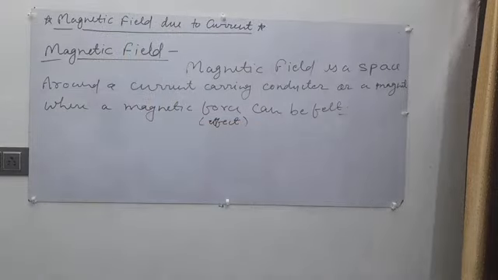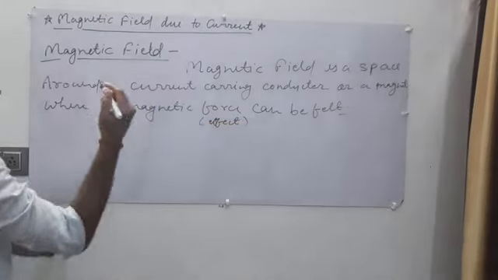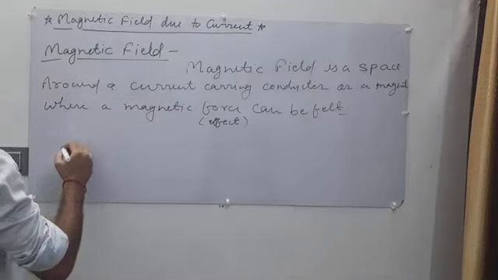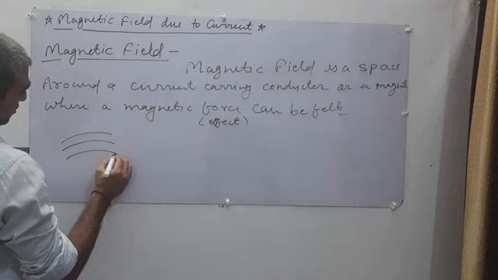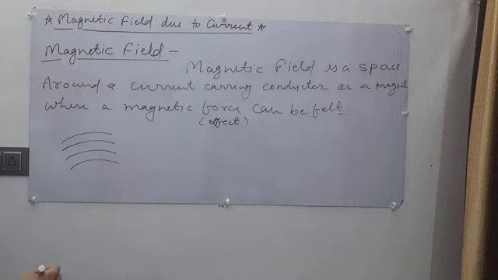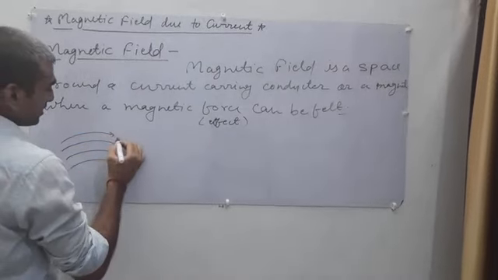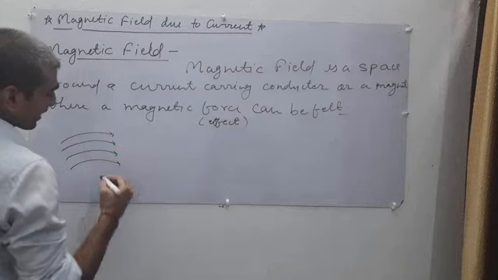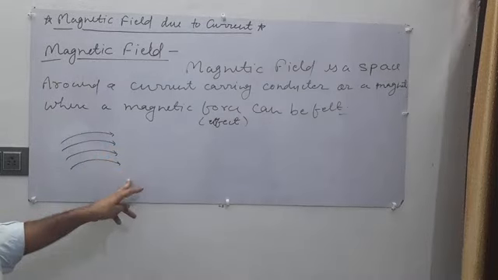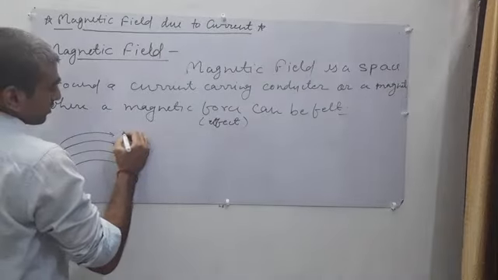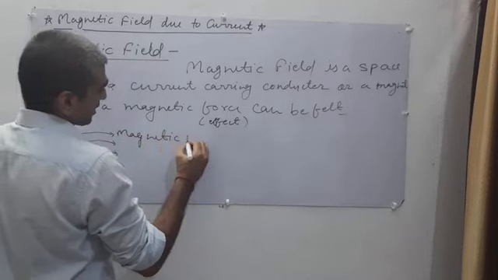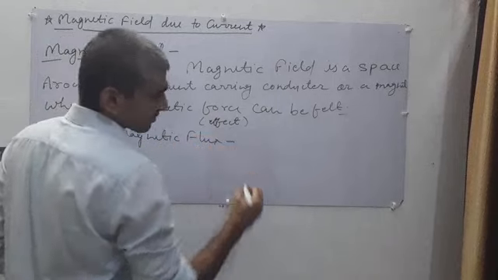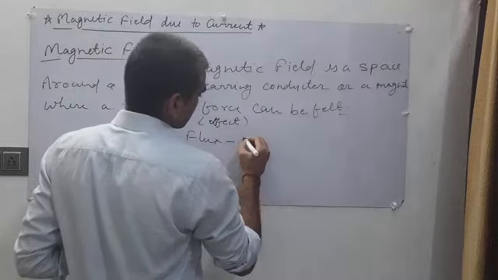Now let's see what I'm talking about. These are the magnetic flux. The lines of magnetic field are known as magnetic flux. Magnetic flux means magnetic field lines.